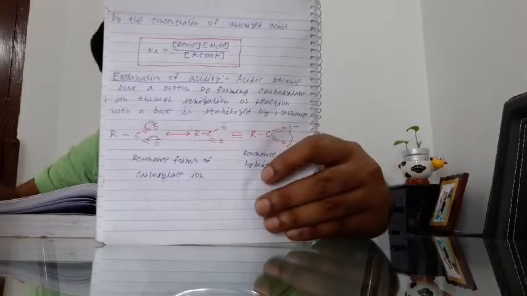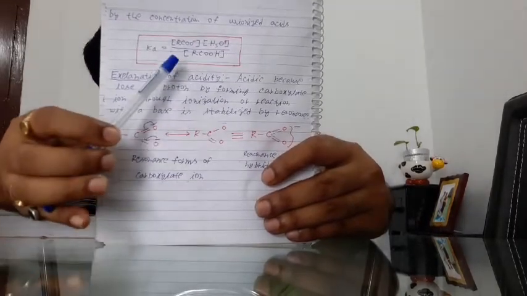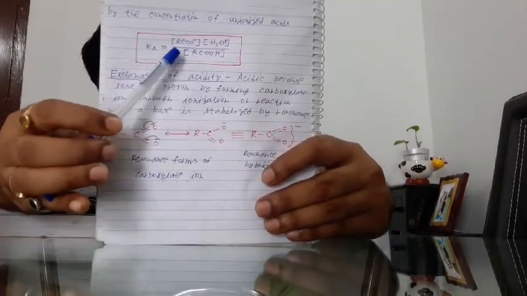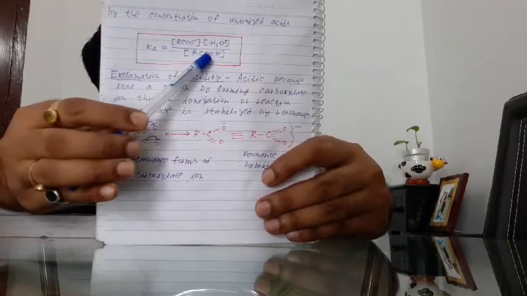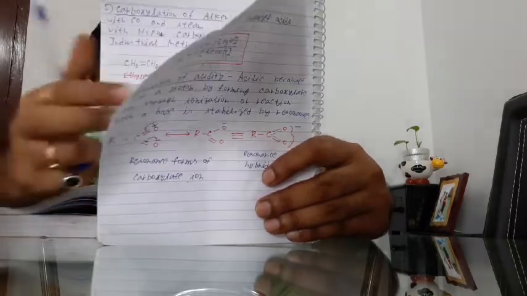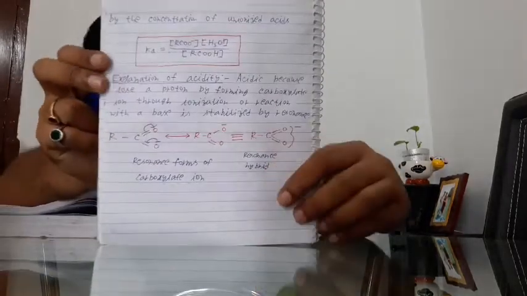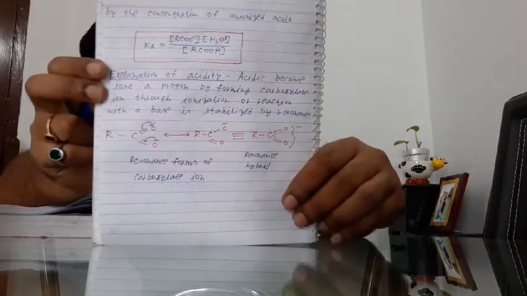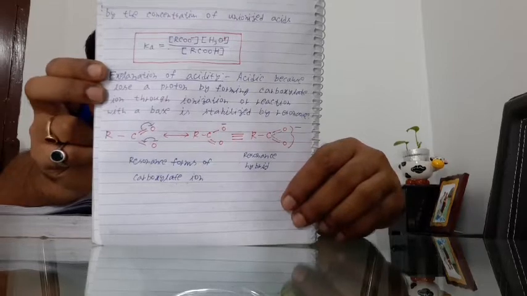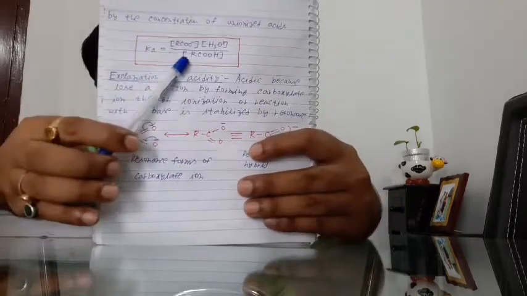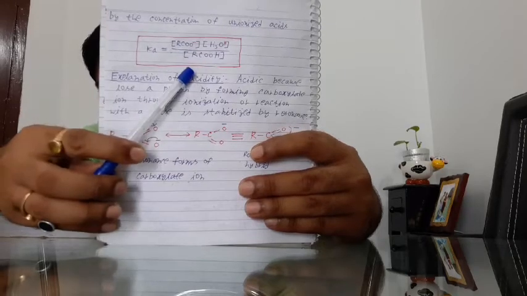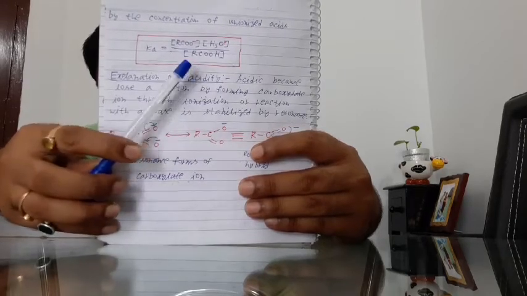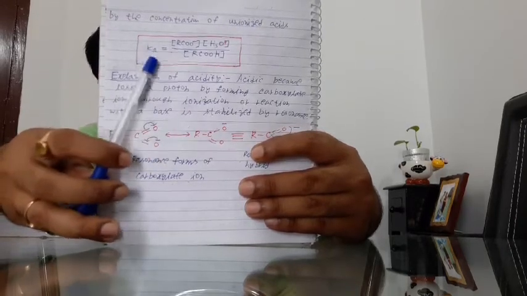See here, the total ionized part: the first is the ionized part of the acid and the second is the ionized part of the water. In the solution, two components are present, one is the acid and another is water. So the first is the ionized part of the acid and the second is the ionized part of the water, divided by the unionized part of the acid. That is defined as Ka.